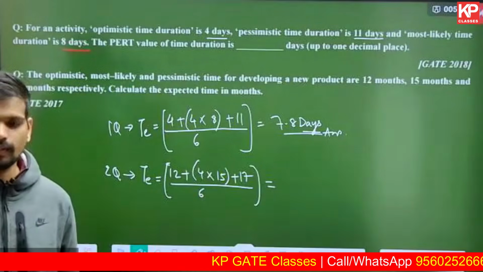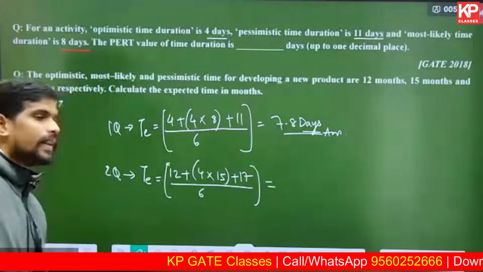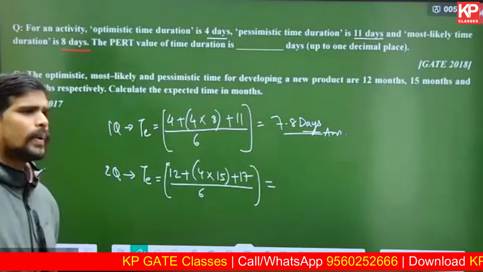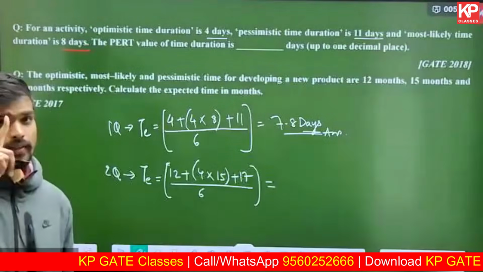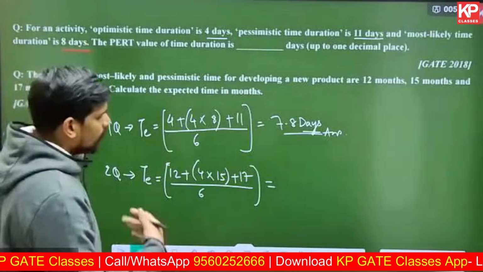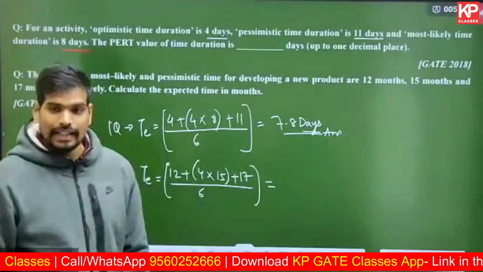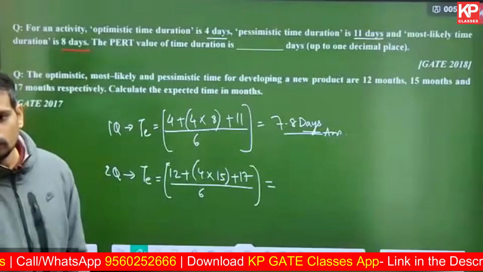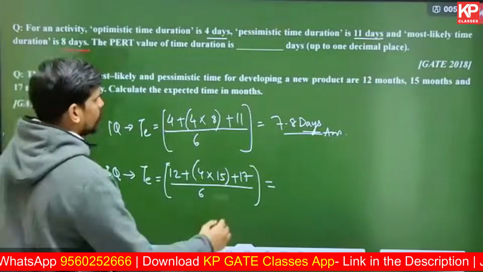In PERT there are other formulae also, like you have formula for variance as well. In last 20 years, only once question was asked on it, so I'm not giving you all those details, but you can study about it. In PERT there are other concepts also which you can study. Basically that's what you can remember. So what's the answer coming out to be? 14.8.